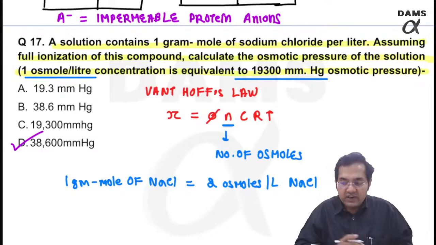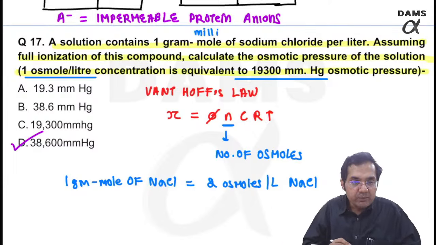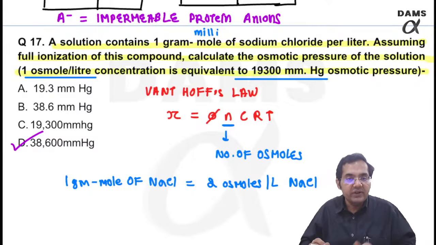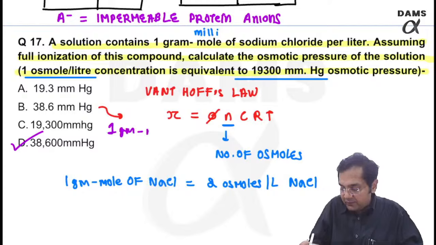Please understand, if I change one word and write down 1 gram millimole, now you have to divide by 1000 and now the answer will become 38.6. So this is the answer for 1 gram millimole of sodium chloride per liter.